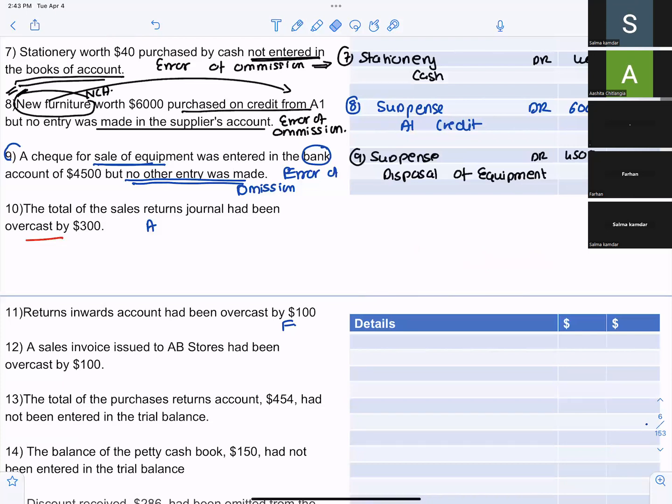The total of sales return journal had been overcast by $300. First give me the rule for undercast and overcast. Undercast is same side, overcast is opposite side. Undercast is same side. Overcast is opposite side.